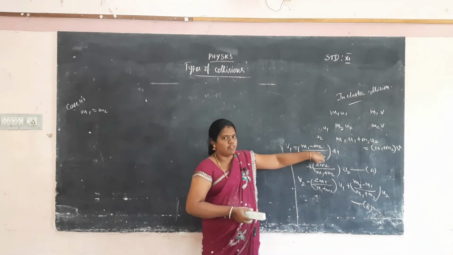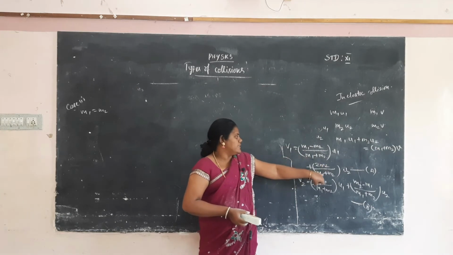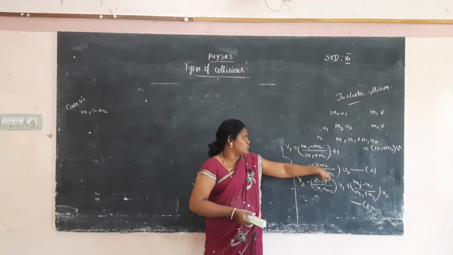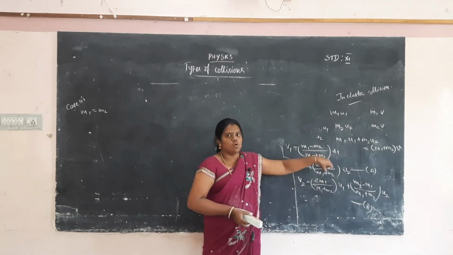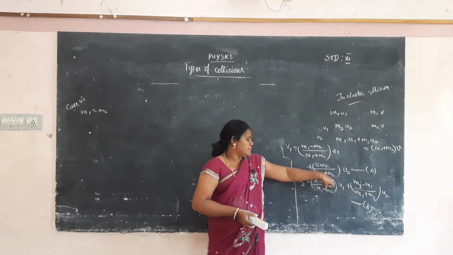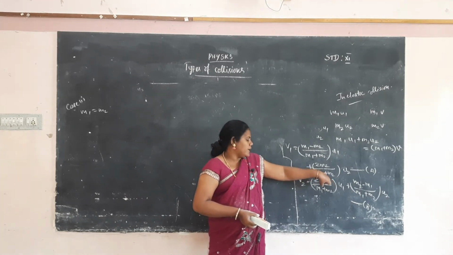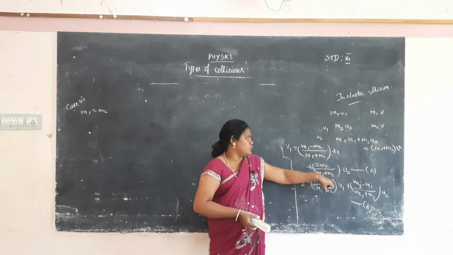So M2 also you have to consider as M1. So automatically this value will be 0 and this value is 2M2. So 2M2 by M1 plus M2, it will be equal to U2. So this is the value also. M1 is equal to M2, M1 you have to mention with M2. So M2 plus M2, 2M2.